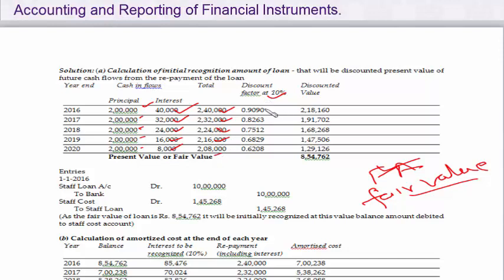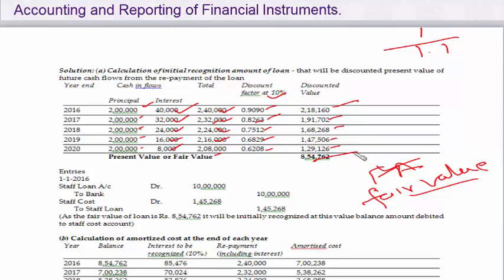Now at the 10% discount rate, the factor for the first year is 0.9090, then 0.8264, 0.7513, and so on. These are the discount factors which will be given to you in the exams. Otherwise you can compute them in your calculators. You know how it has been calculated. The first one, 1 divided by 1.1, gives 0.909. Then again you divide it by 1.1, and it will give you 0.8263, like this. But generally it is given in the exams. Now the discounted value: if you multiply 240 with 0.909, you get 218, and this multiplied by this is this much, and these are the present values of these future cash inflows.